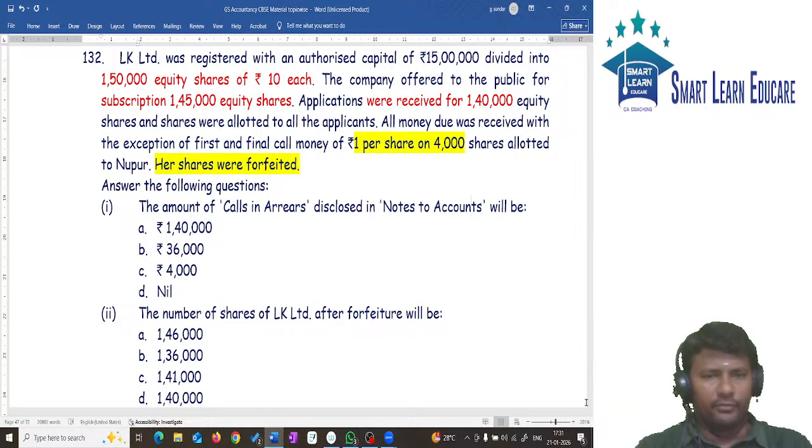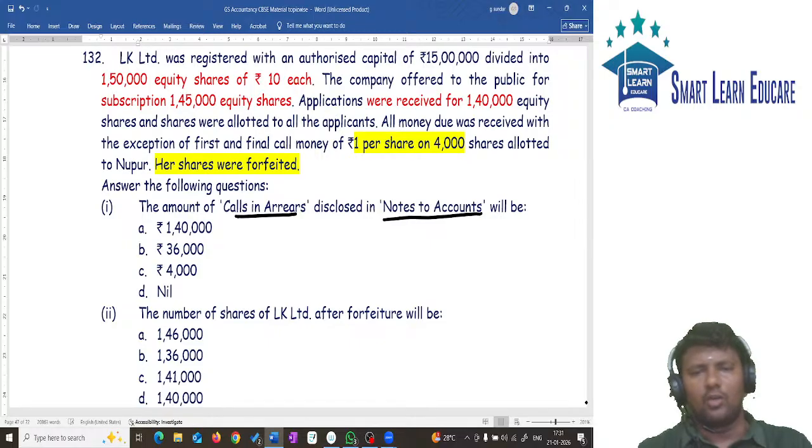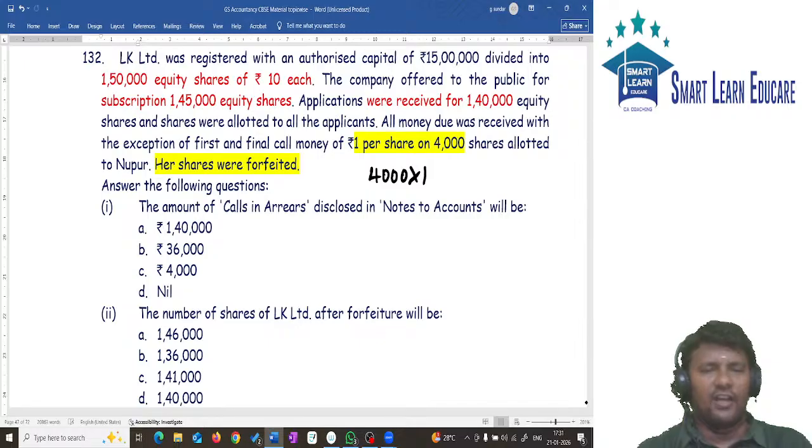What is the first question? The amount of calls in arrear disclosed in notes to accounts. In notes to accounts, what is the amount of calls in arrear? Actually it is 4,000 into 1, but the shares are forfeited. So the amount is nil.